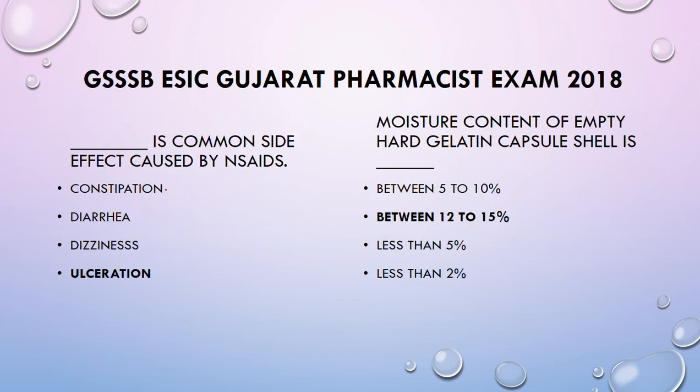Blank is the common side effect caused by NSAIDs. Ulceration. Moisture content of empty hard gelatin capsule shell is between 12 to 15%.